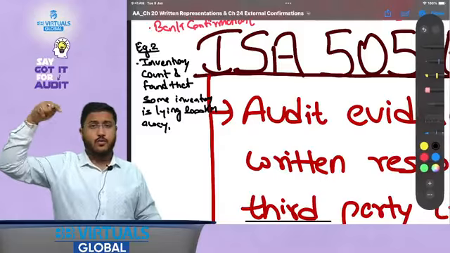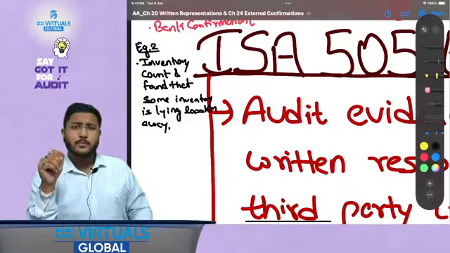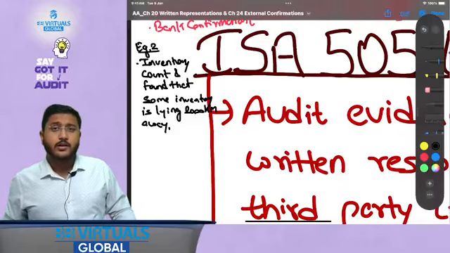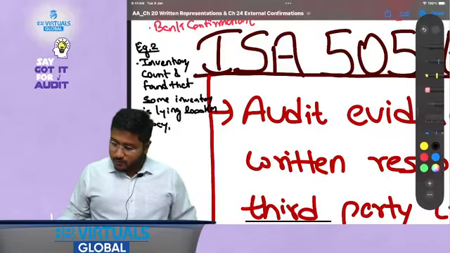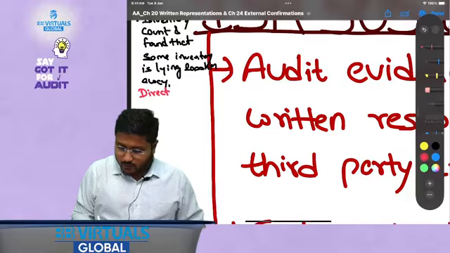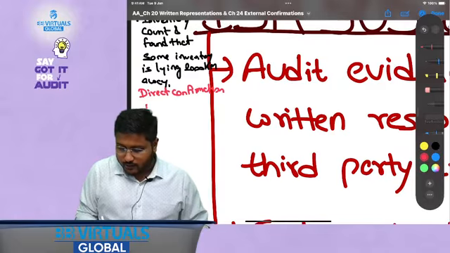Now if you send your team from here to there and perform the inventory count for a small portion of inventory, you might not be conducting the audit in a cost effective manner, right? So what you can do is obtain a direct confirmation. Direct confirmation from a third party is also allowed.